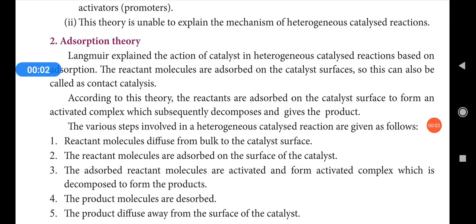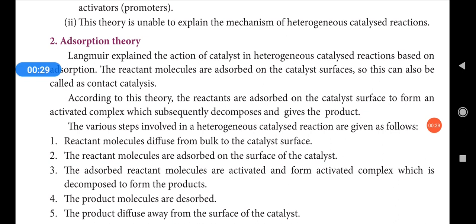Hi students, we are discussing theories of catalysis in the surface chemistry lesson. In the last video, we discussed the intermediate compound formation theory. There are two theories to explain catalysis. The first one is the intermediate compound formation theory, which we have already discussed in our last video. Now we are going to discuss the second theory, that is adsorption theory, in this video.